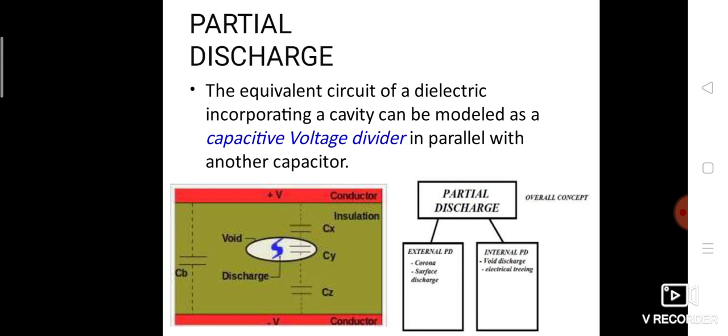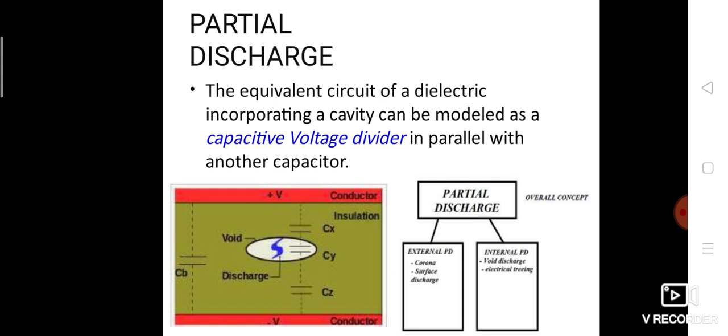The equivalent circuit of a dielectric that incorporates a cavity can be modeled as a cavity capacitor in series with another capacitor, in parallel with a third. Partial discharge is generally of two types: external partial discharge and internal partial discharge. External partial discharge is of two types, corona and surface discharge.